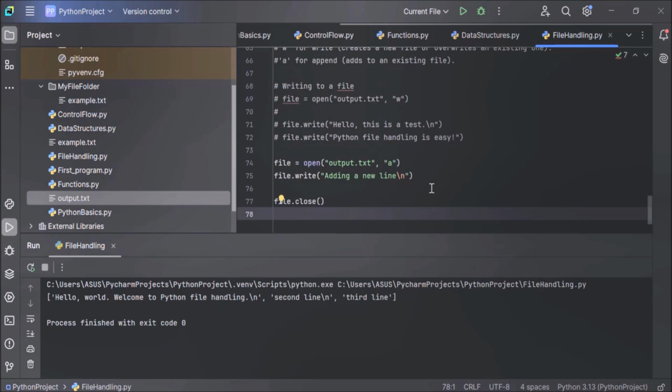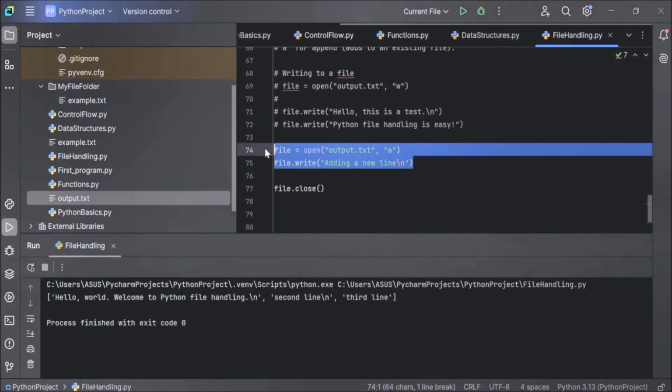Now next, here every time we are opening the file, we are closing the file manually. You must have noticed this because this is mandatory. Every time you open the file, you have to close the file because you have to free up the resources. Instead of closing the file manually, we can use the with statement. This is the recommended way of closing the file. Use the with statement, which automatically closes the file after the block.